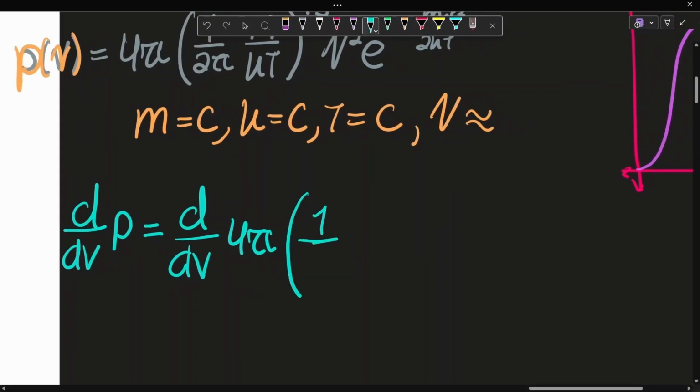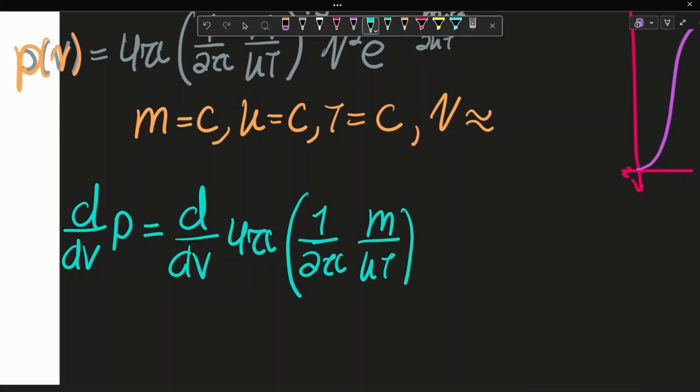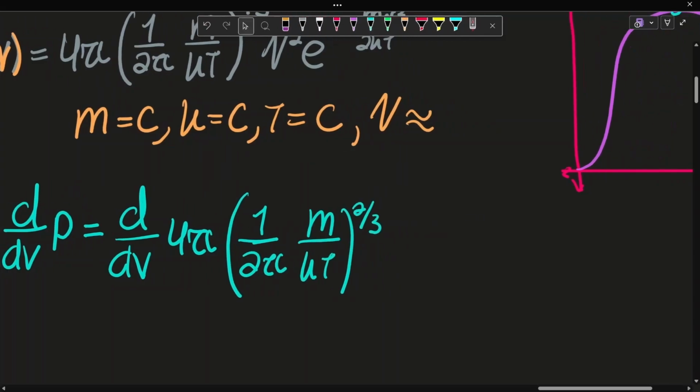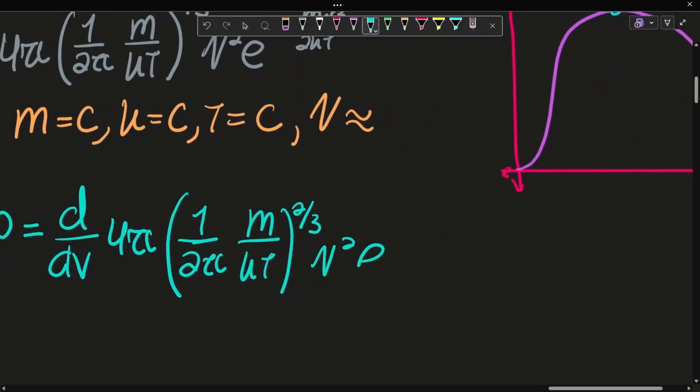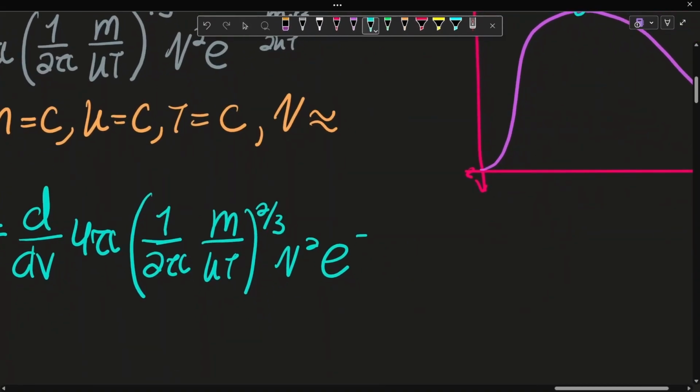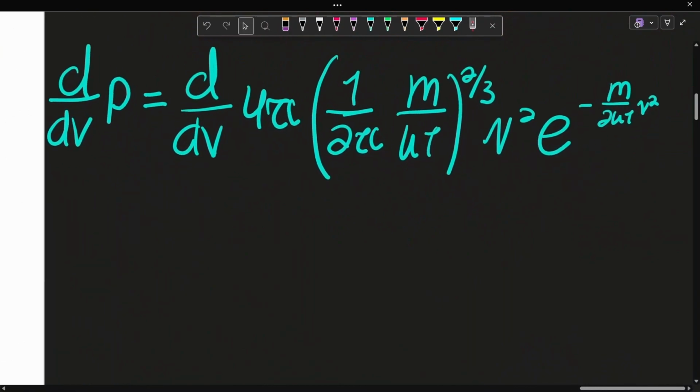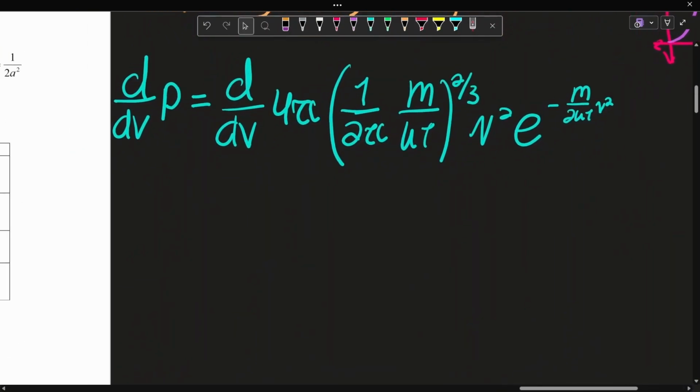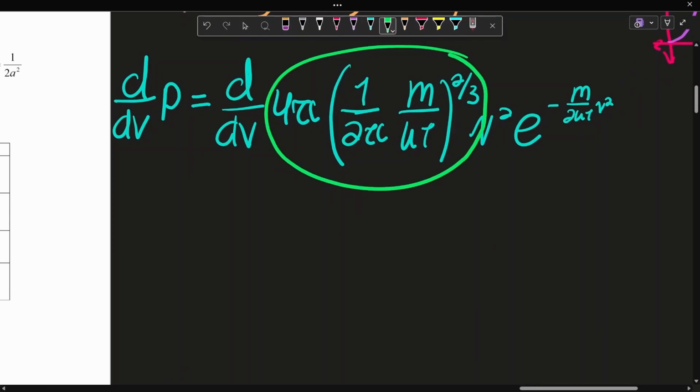(1 over 2 pi) (m over kT) to the 3/2, v squared, e to the negative m v squared over 2kT. Okay, what does that mean for us? For us, this entire term is a constant.